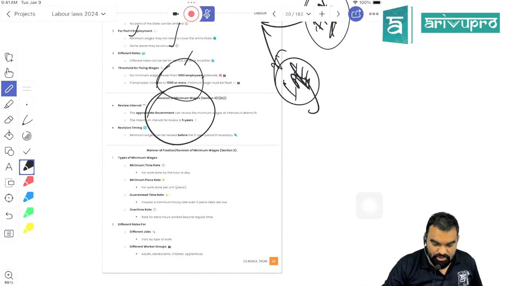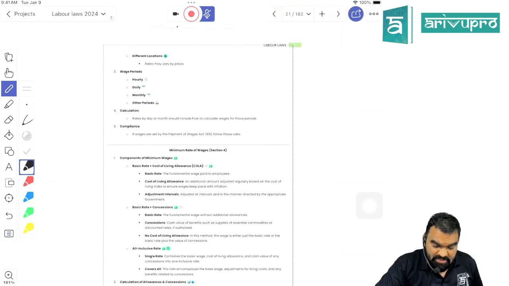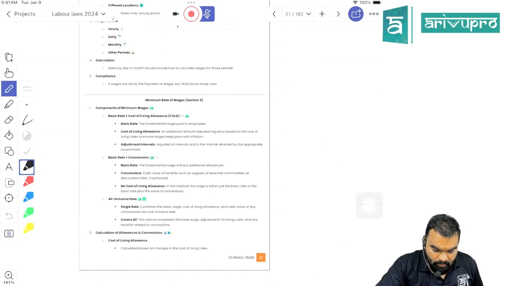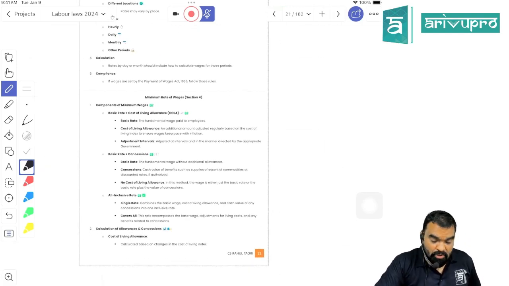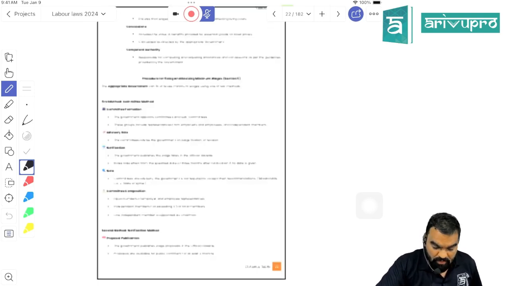Minimum wage needs to be revised every 5 years. It can be revised even in 1 year, 2 years, 3 years, but at minimum every 5 years it should be revised. It can be minimum time rate, minimum piece rate, minimum guaranteed time rate, overtime rate. Overtime rate would always be twice the basic rate. The appropriate government may choose to define the minimum wage as basic pay plus dearness allowance, basic pay plus concession, or an all-inclusive rate.